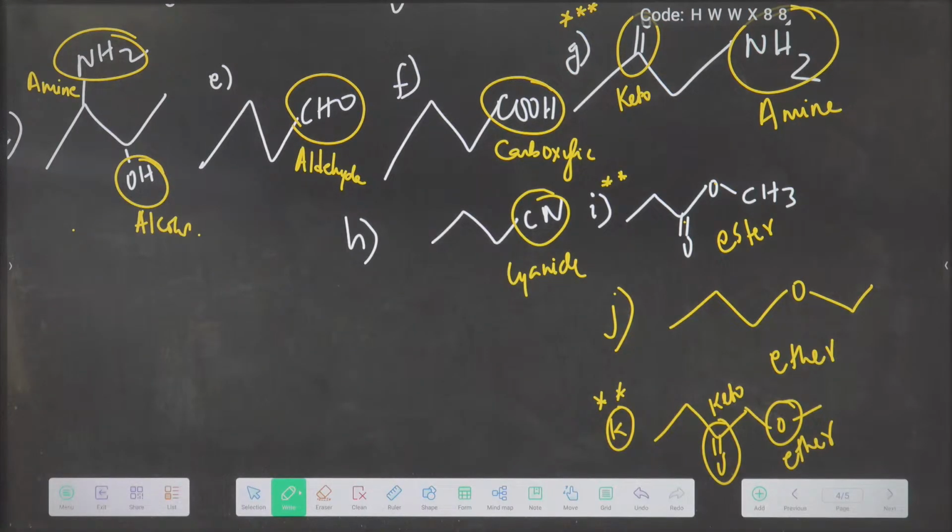Can you see it? These types of mistakes only you will do in the NEET paper also. Minus, minus, minus. Clear with this?